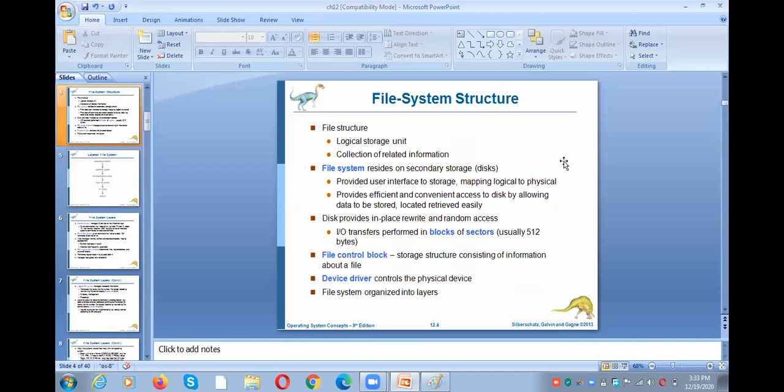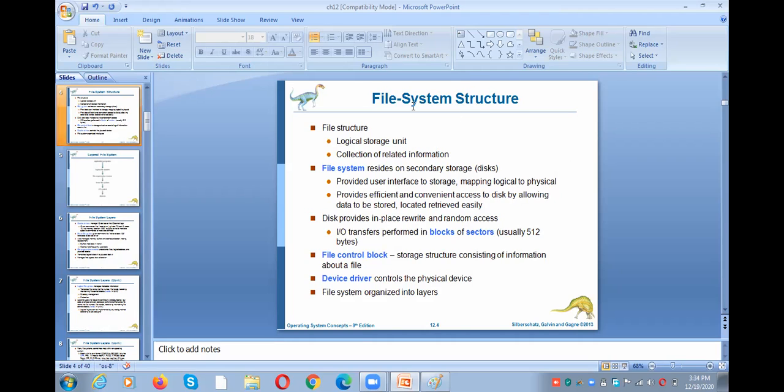So these are the topics we have covered today. The first one is the file system structure. So what is a file system? And next, where the file system is stored on the disk, and what for are you storing it onto the disk: for convenient and efficient usage, for accessing the file system in a convenient manner. And the next one, we can read the information from any block. And next, what about a file control block? It stores the information about a file. And what is a device driver? It controls a physical device.